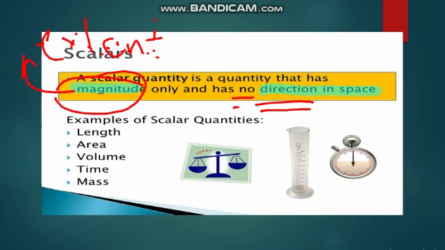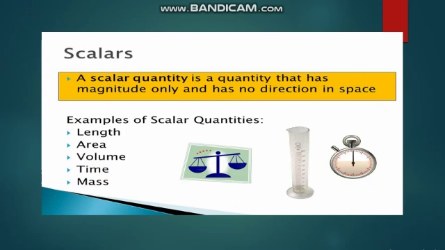Examples of scalar quantities are length, area, volume, time, mass. Students, a scalar in physics is defined by magnitude or quantity and not by direction. Scalars are represented by ordinary numbers having suitable unit.